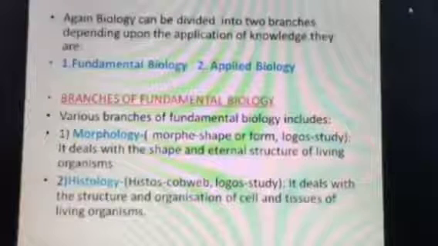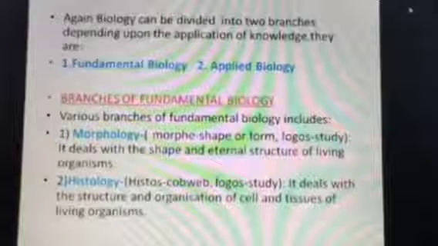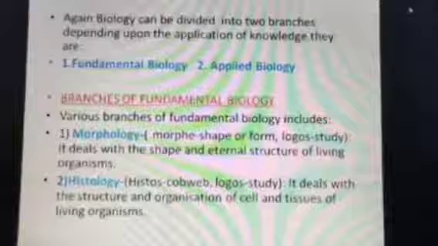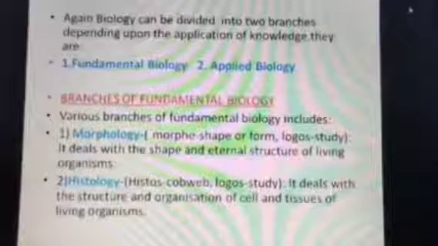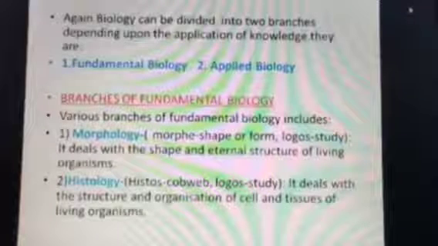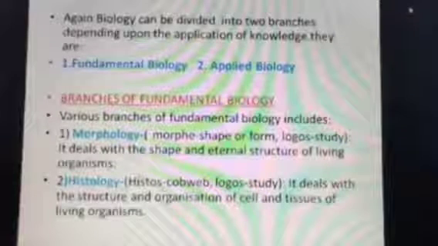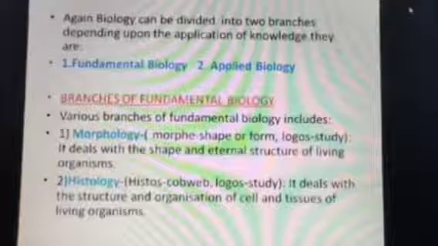So as you observe, a cow and a tiger do not look alike. So this means morphologically they are different. A human being and other animals do not look alike, meaning they are morphologically different.